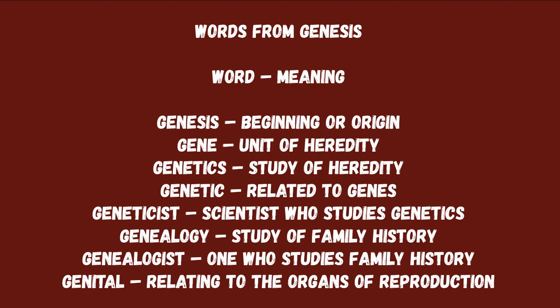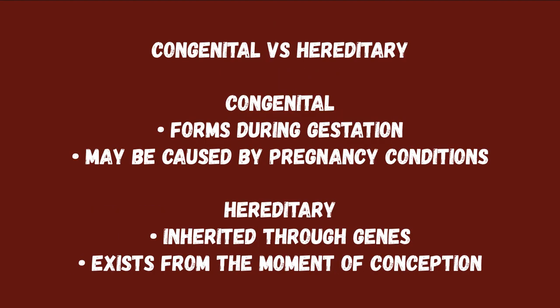Then we have genealogy, the study of family history. Genealogist, one who studies family history. Genital, relating to the organs of reproduction. Then here we can see a difference between congenital versus hereditary. The words may seem similar, but they are different. Congenital means forms during gestation, may be caused by pregnancy conditions.